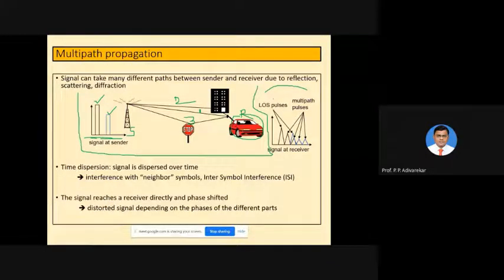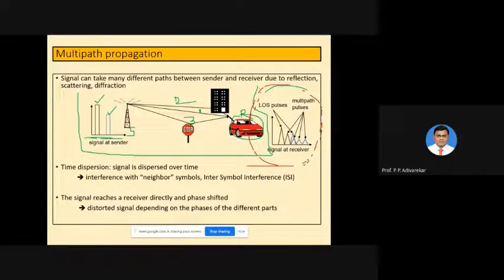Obviously the line of sight signal will have much larger signal strength compared to the others, because it did not experience any power loss due to additional effects like scattering or reflection.